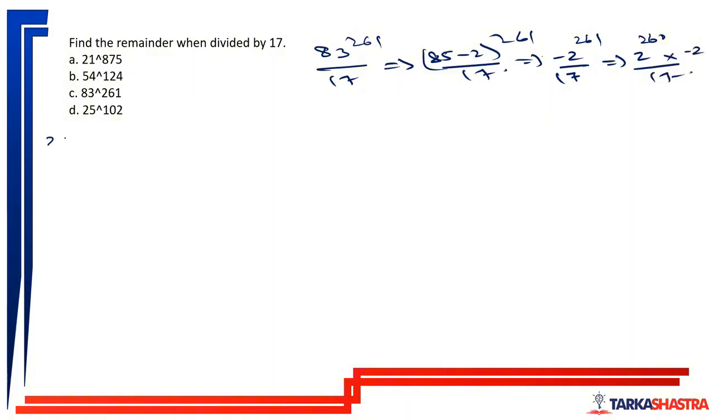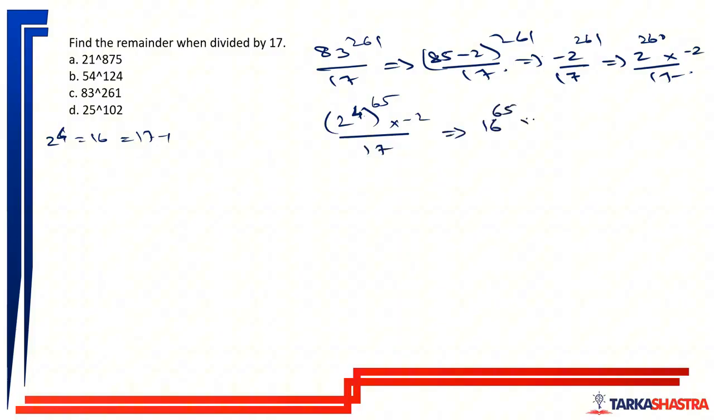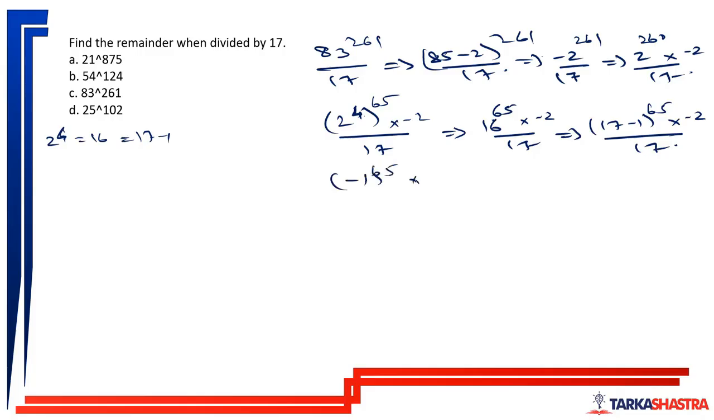I know that 2 to the power 4 is 16, right? 2 to the power 4 is 16, which can be written as 17 minus 1. So 2 to the power 4 whole to the power 65, because 4 into 65 is how much? 260, into minus 2 divided by 17. 16 to the power 65 into minus 2 divided by 17 can be written as 17 minus 1 to the power 65 into minus 2 divided by 17